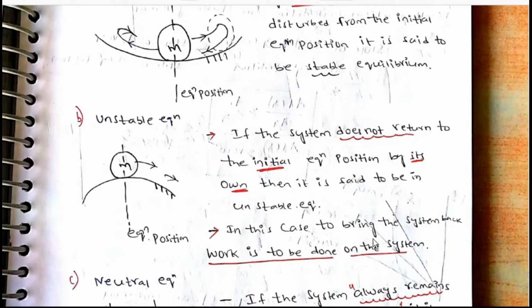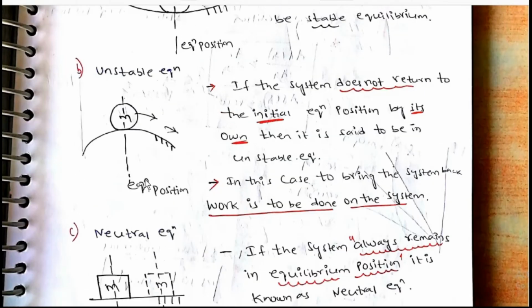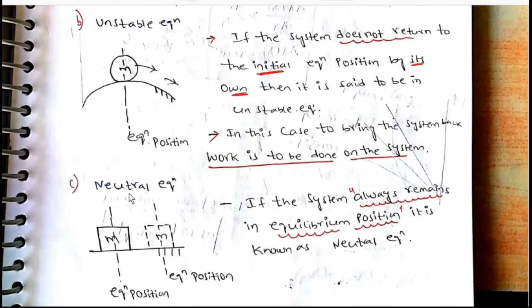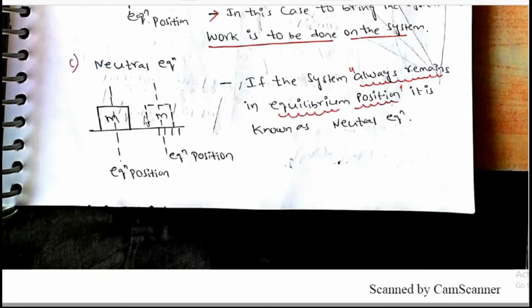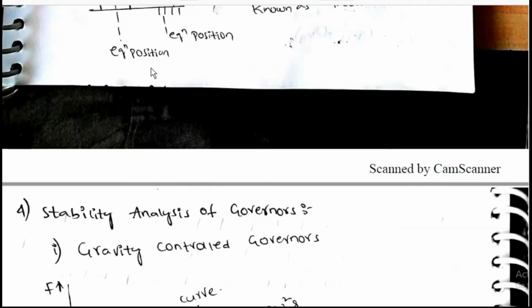In this case, to bring the system back, work must be done on the system. Neutral equilibrium: the system is always in an equilibrium position. For example, a flat lying surface is in neutral equilibrium.